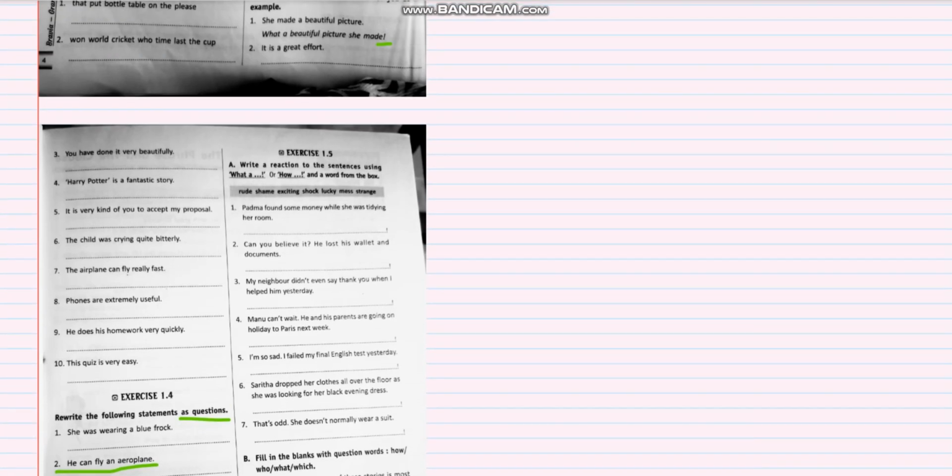Always remember that when we have asked you to write statements as questions, make sure you write them as questions and not yes-no type questions. Don't change them to yes-no type questions. Look at the second one. He can fly an aeroplane. Some children may write, can he fly an aeroplane? It would be a yes-no question. Right? Next.